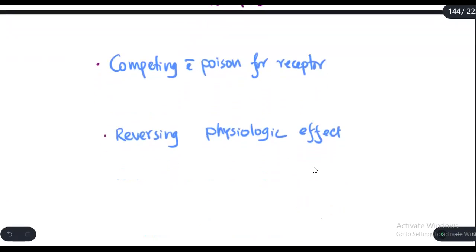Competing with poison for receptor, those are the direct antidotes of the poison, which bind to the same receptor. For example, patient with heroin or morphine overdose, we can give naltrexone or naloxone. And naloxone binds to the same receptor that the morphine binds, the mu, the kappa receptors.